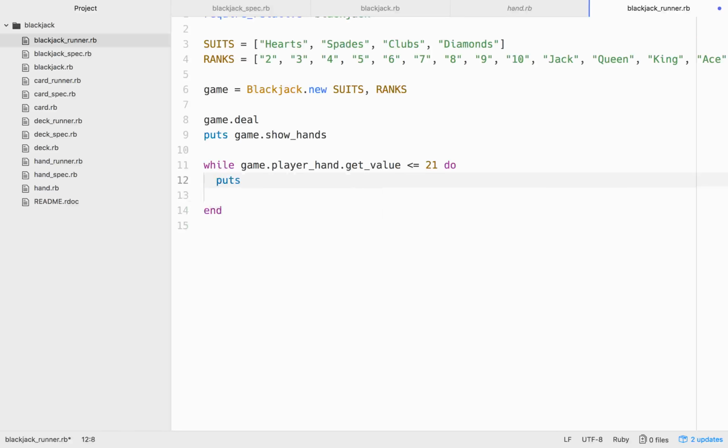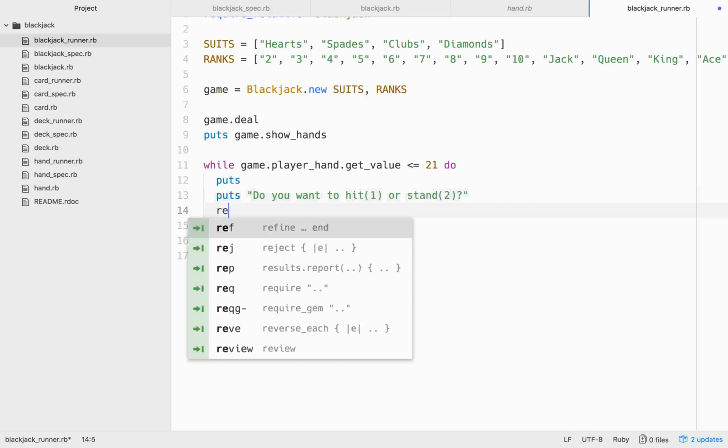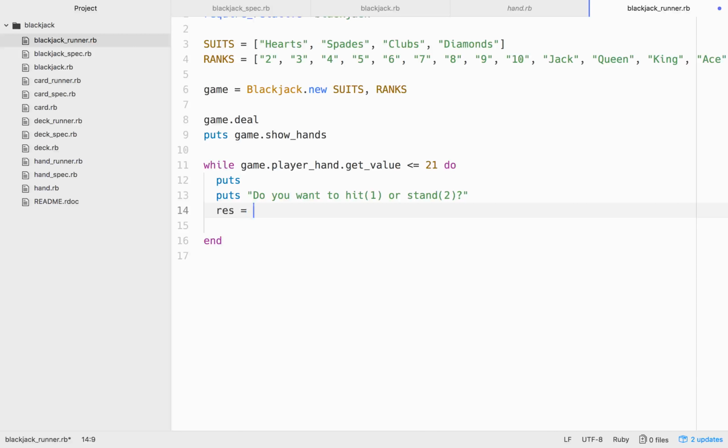We'll have a puts statement here so we can have some space, and we'll put, do you want to hit, and we'll signify that with a 1, or stand, and we'll signify that with a 2, question mark. And so res, short for response, is going to equal gets.chomp, and that's basically how you can get input from the user. So then we'll write an if statement here.